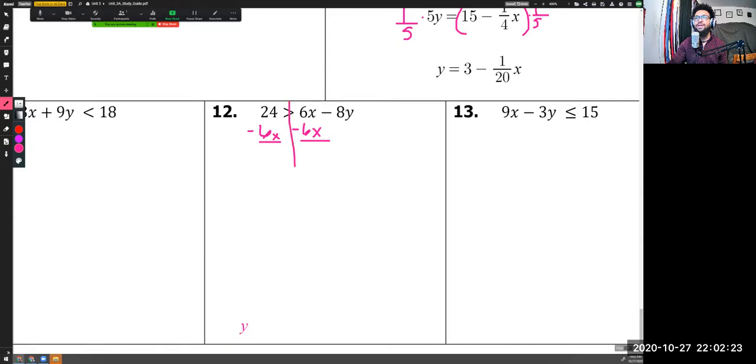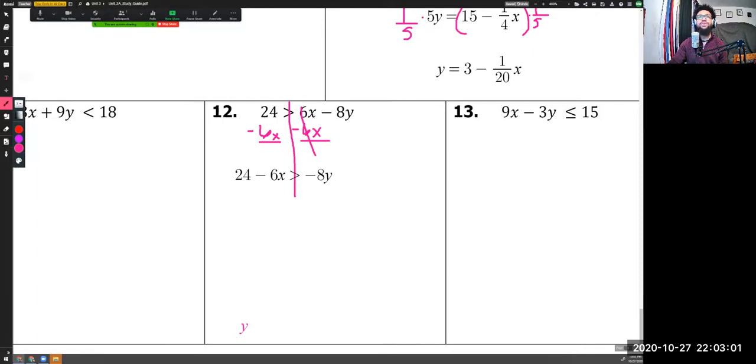And if you want to do the line, that's cool too. This 6x goes to 0. 24 minus 6x, these are not like terms, so that just stays as 24 minus 6x. And then we still have is greater than negative 8y. Just trying to get this all lined up. All right, here we go. And now we have this negative 8y over.